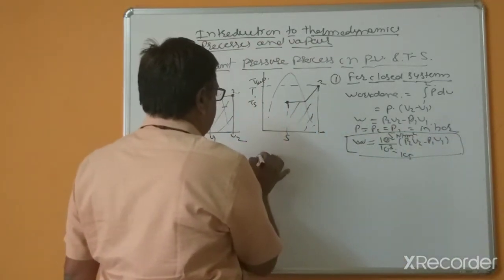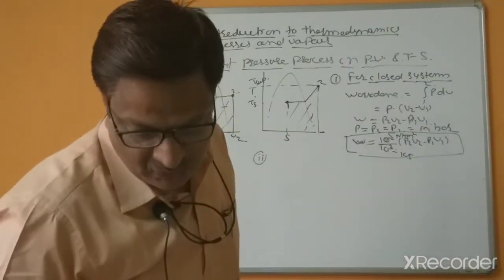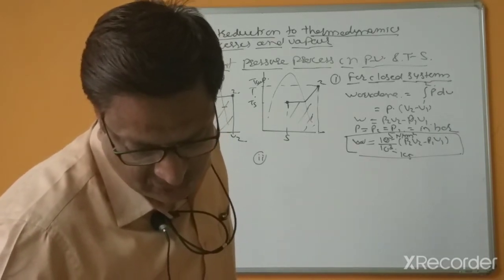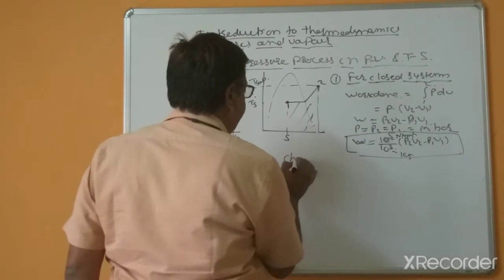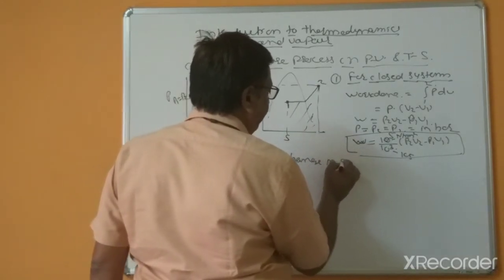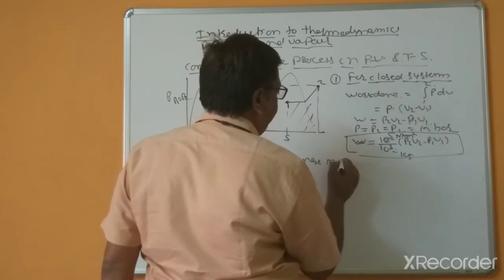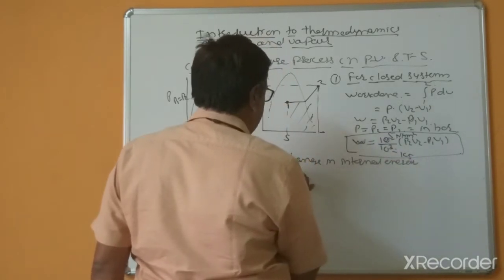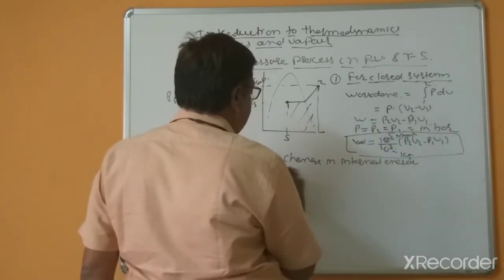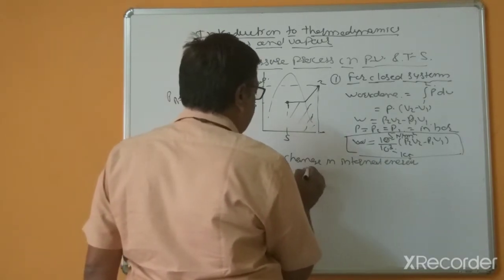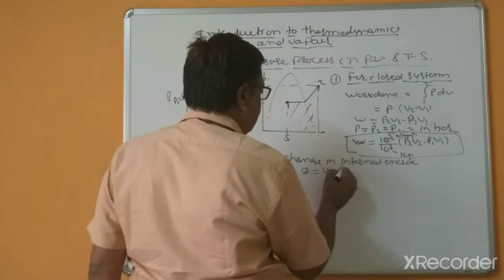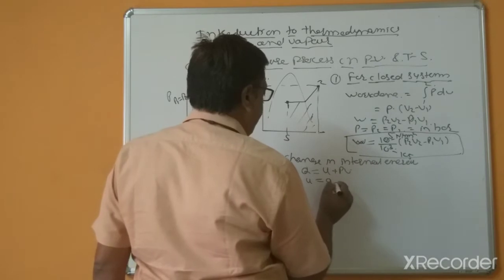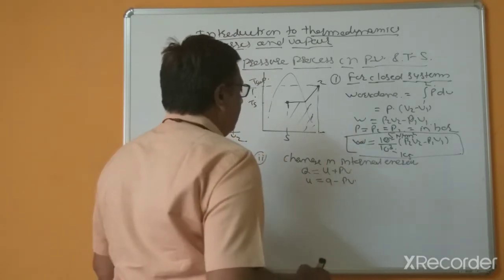And second, according to the first law of thermodynamics, the change in internal energy equal to, what is the basic equation? Q equal to U plus PV, or U equal to Q minus PV.